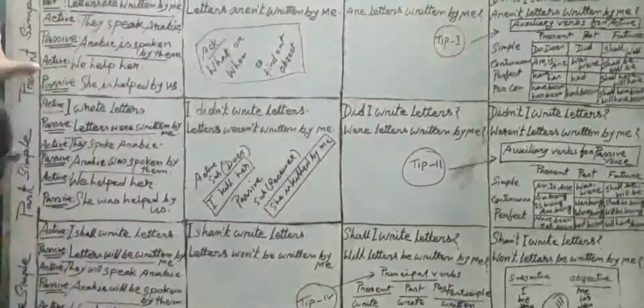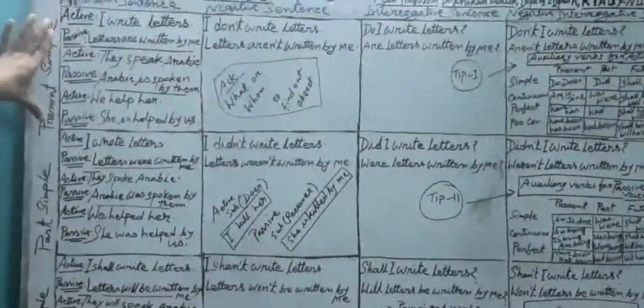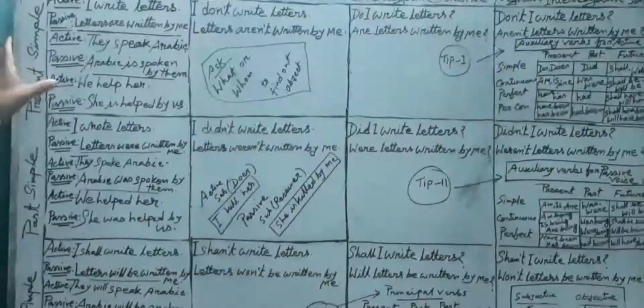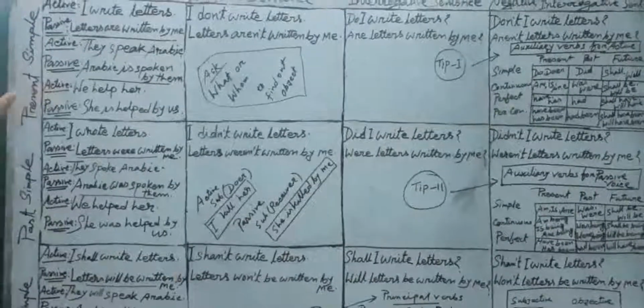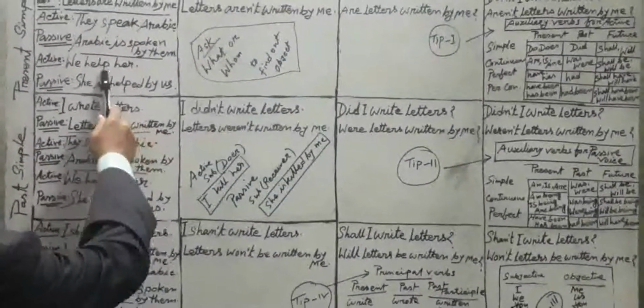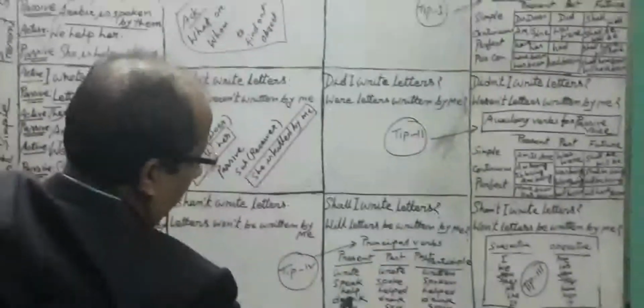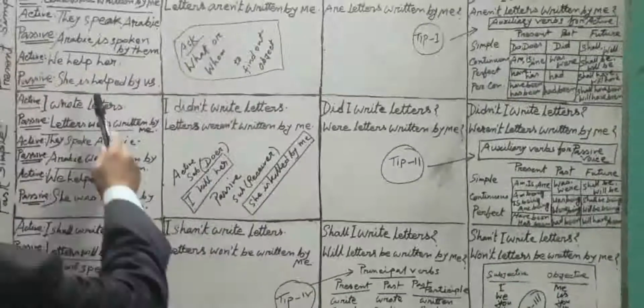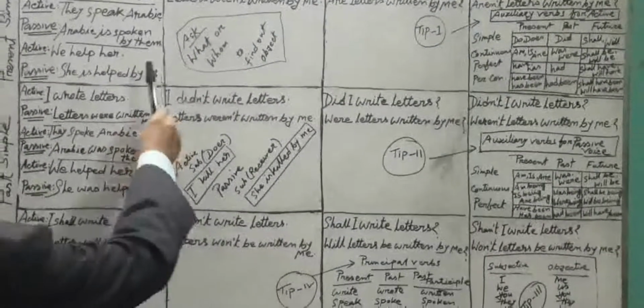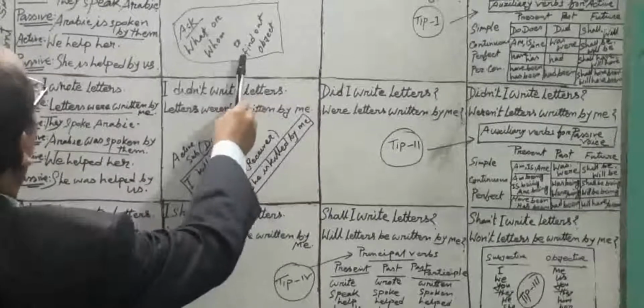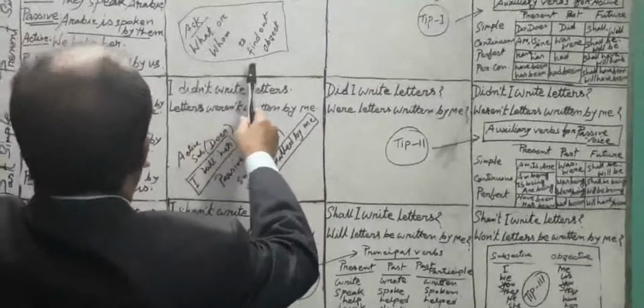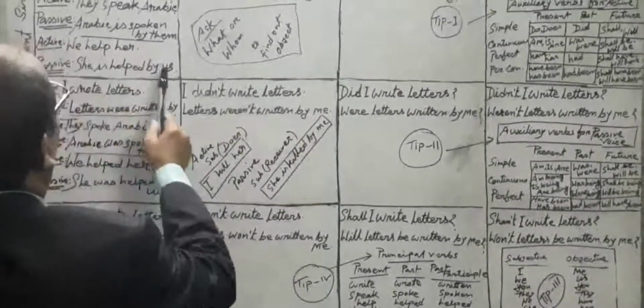Now I am on the last one, number 3. Here I have only three sentences. In the active voice: we help her. She is helped. Help, past participle helped. She is helped by us. We don't help her. She isn't helped by us. We should become us.